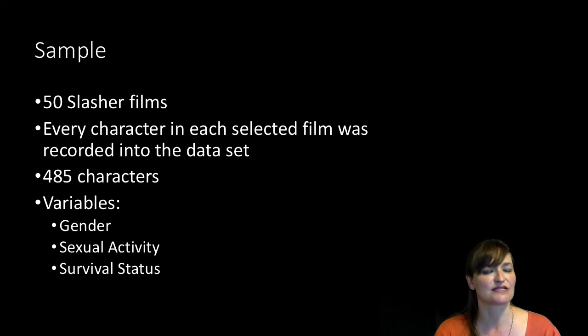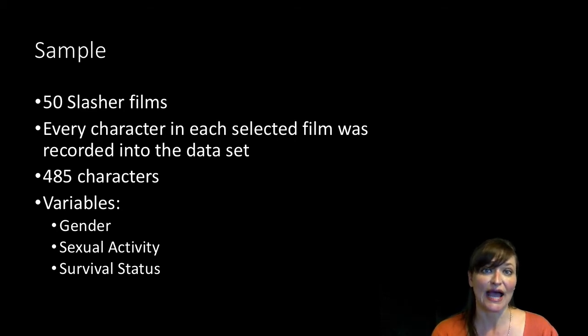Of all of the slasher films that have been made, 50 of them were randomly selected. Once a film had been selected into the sample, every character in that film was recorded into this data set. It turns out that in those 50 films, there were 485 characters.